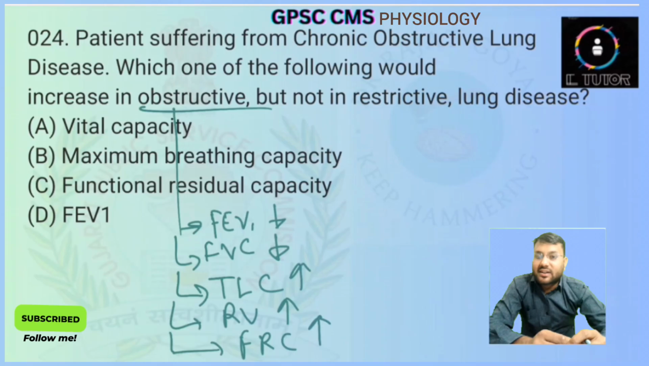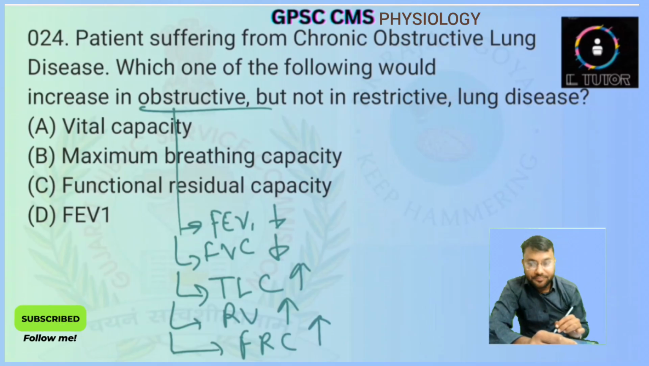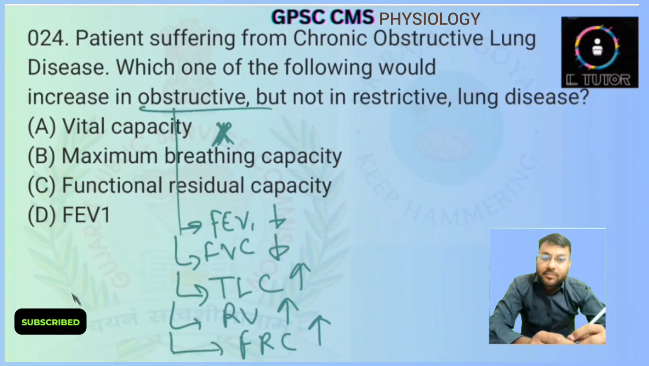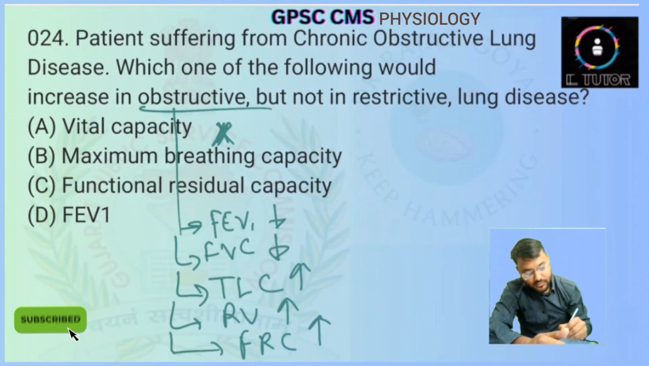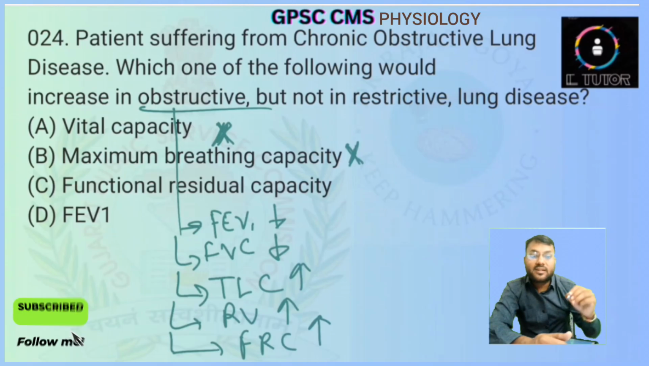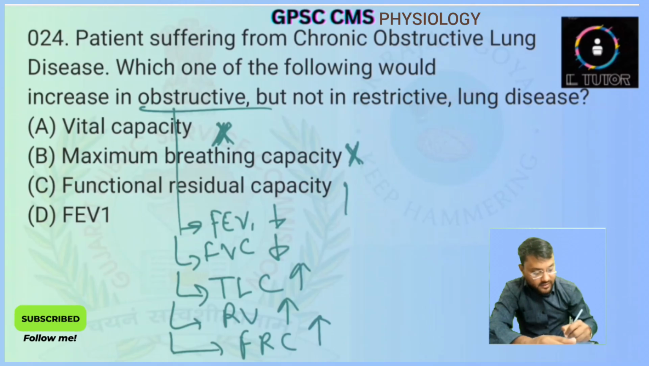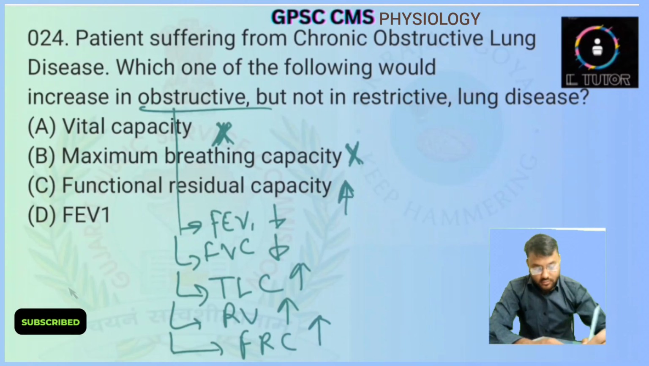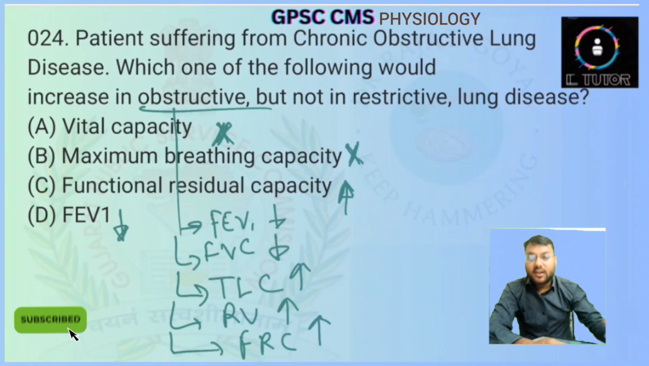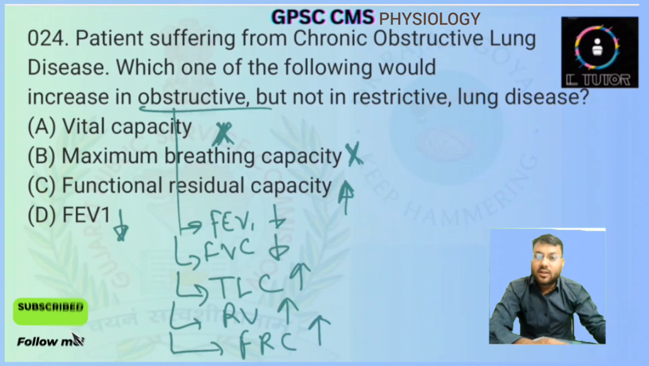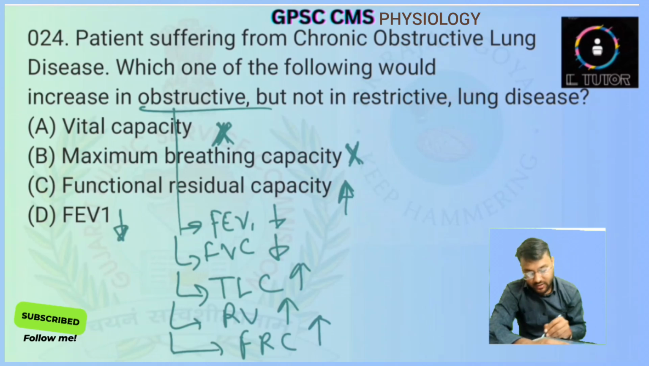If we talk about the vital capacity, no, it does not increase in obstructive lung disease. Maximum breathing capacity, no, the breathing capacity generally decreases in obstructive lung disease or remains the same. Functional residual capacity, yes, it increases in obstructive lung disease, and FEV1 will decrease. So here the answer will be option number C, functional residual capacity will increase.